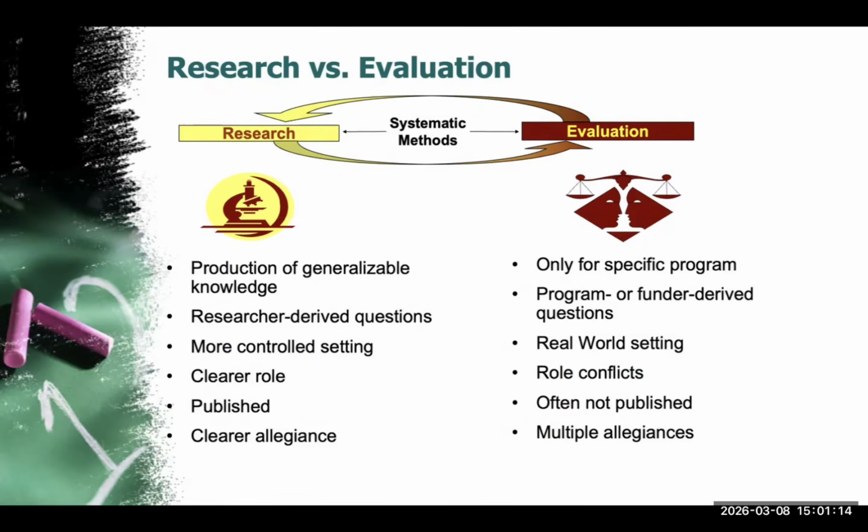Because research and evaluation are conducted for very different reasons, research seeks to add to generalizable knowledge, while evaluation seeks to generate information useful for the program improvements for a specific program. Research findings are usually published, whereas evaluation findings are often not. For the same reasons, research has a clearer allegiance, whereas evaluation has multiple allegiances, because it can affect more people and its results are used by more people.